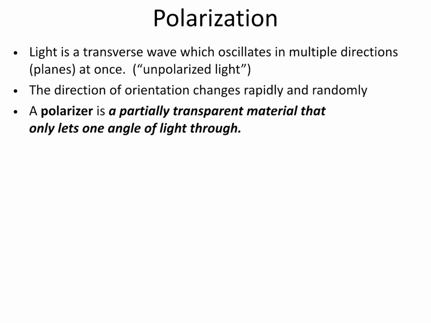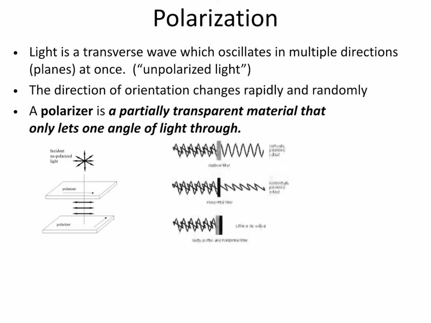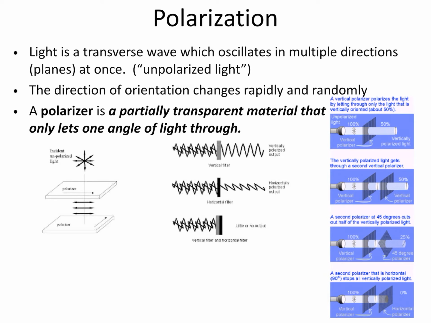So a polarizer is a material that's going to allow some of the light through and block everything else. We have some illustrations here. You can see at the top of this picture, we have arrows pointing in all different directions. Again, try to understand what this would look like in 3 dimensions. Then we have the polarizing filter, and after the filter, only that one direction or one axis of light was allowed to pass through. That's basically what all these different illustrations are showing you. Feel free to go pull up the PowerPoint and take some more time to study these pictures.